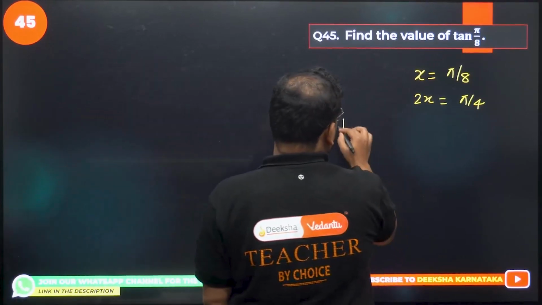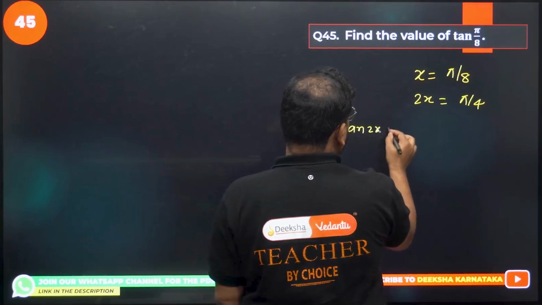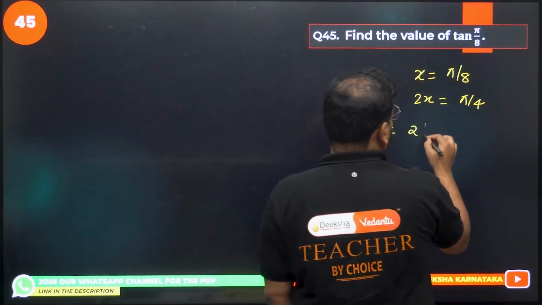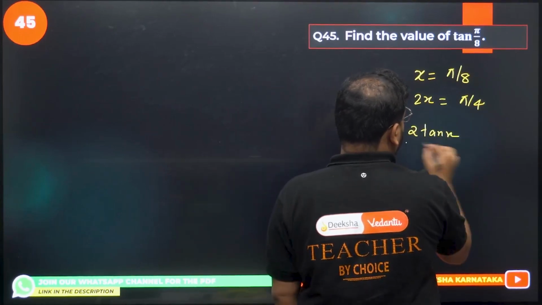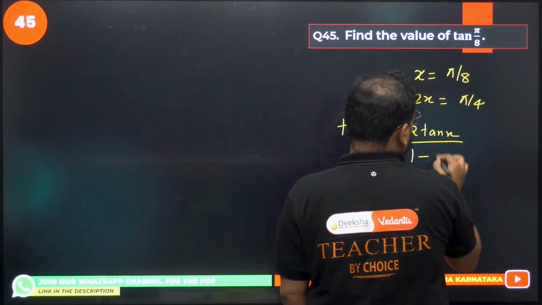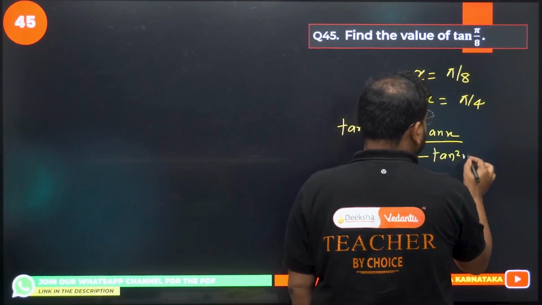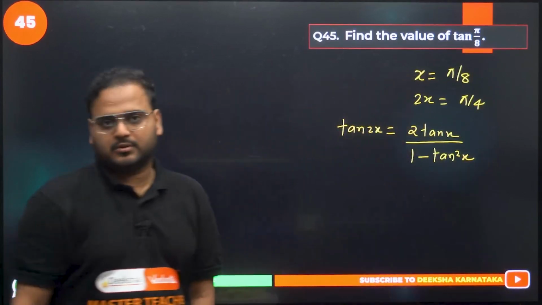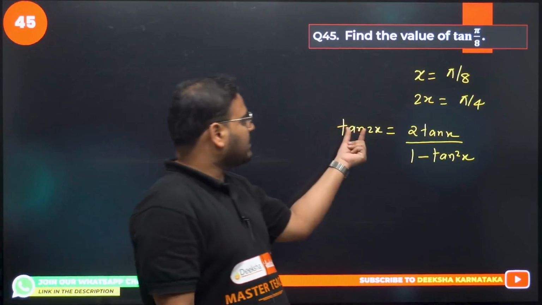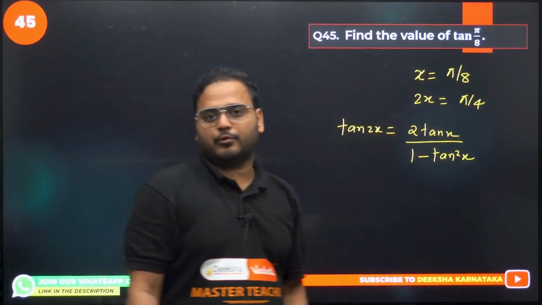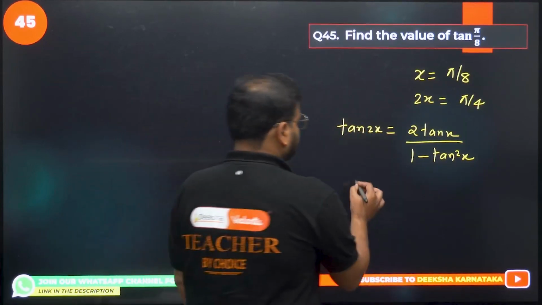Please check. So tan of 2x will become what? 2 tan x upon 1 minus tan square x. We all know this is the formula for tan 2x. Okay, tan 2x will become tan pi by 4. How much is that? Simply 1. So right here 1,